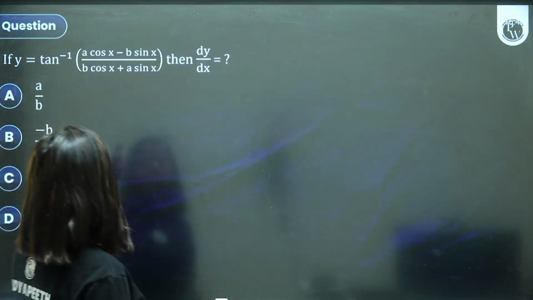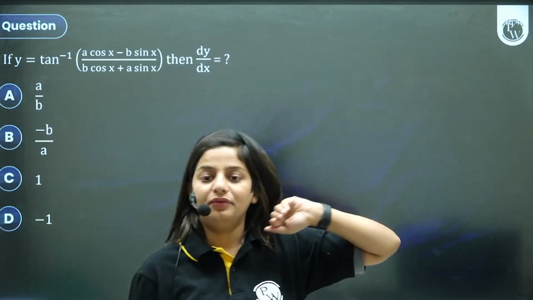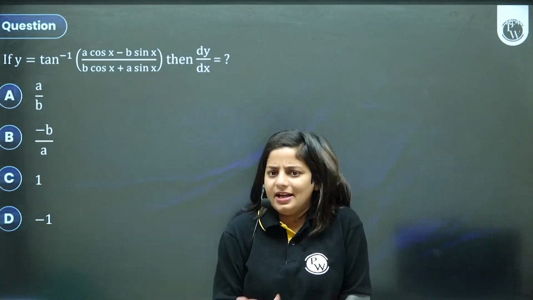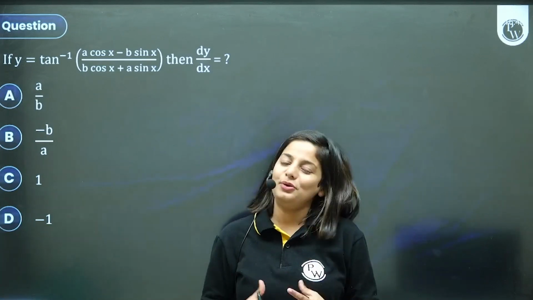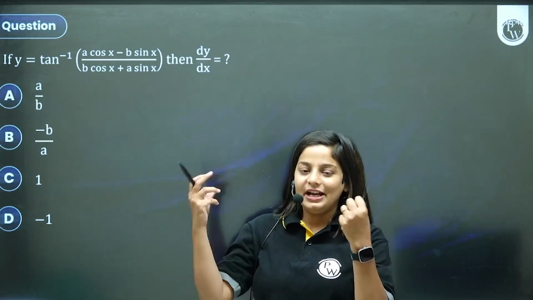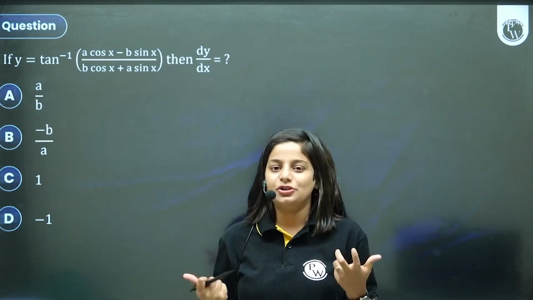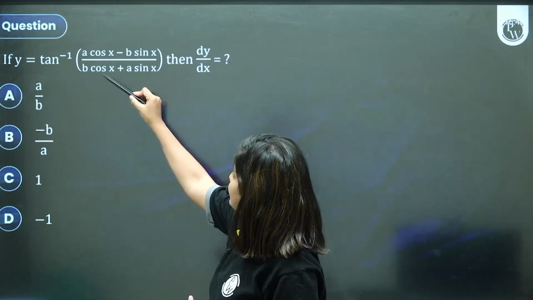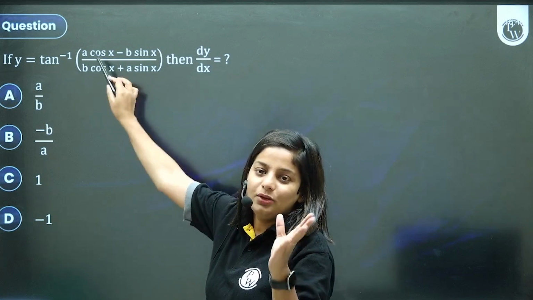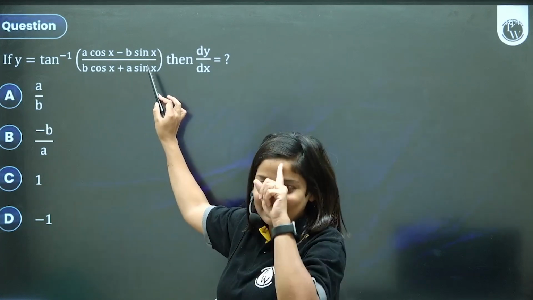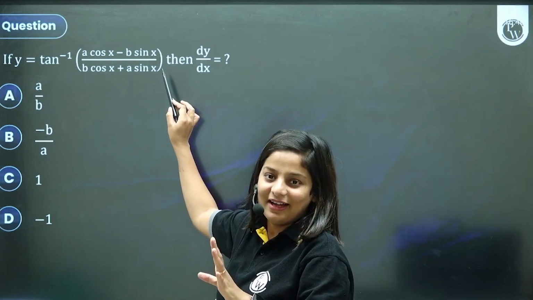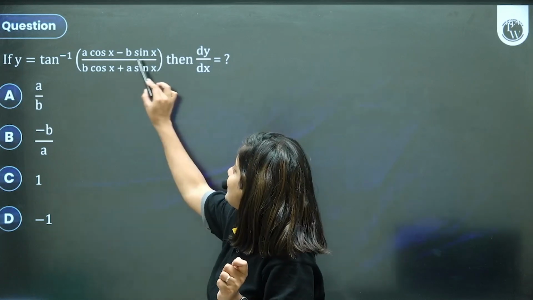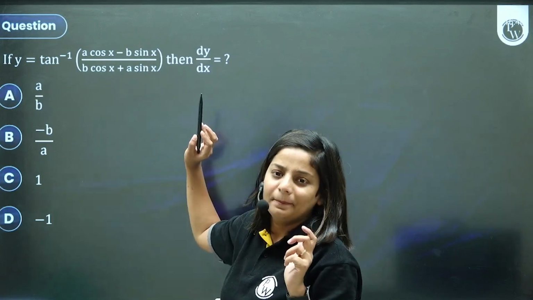Next. Y is tan inverse of this. Then what is the value of dy by dx? From 11th standard, we have been looking at such type of question. It's nothing new. Whenever we have inverse trigonometry and derivative, it calls for some kind of substitution, some kind of formula, using the formula of trigonometry. So here also, because outside there is tan inverse and 4 terms inside the bracket, it reminds of some formula. Remember something? No? Tan inverse of x minus y upon 1 plus xy.